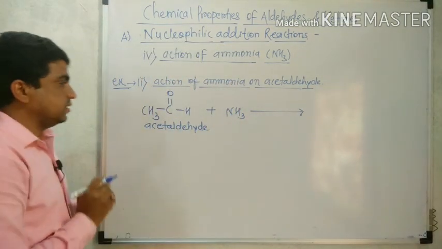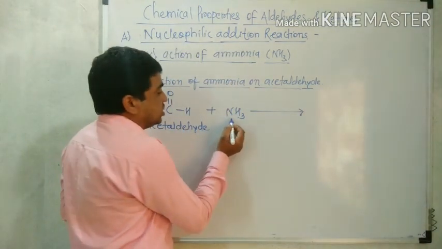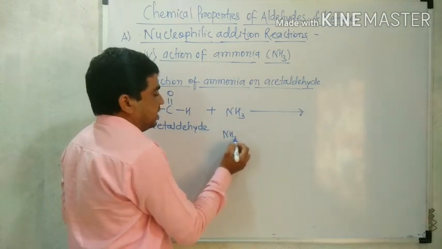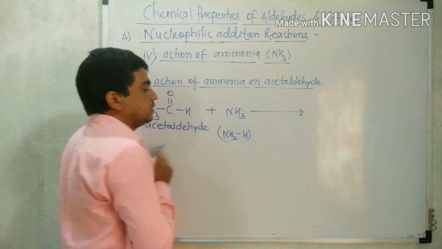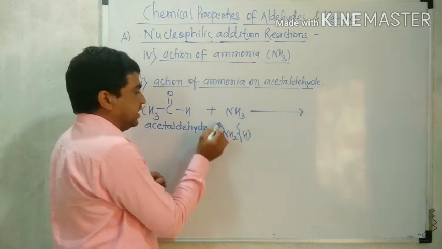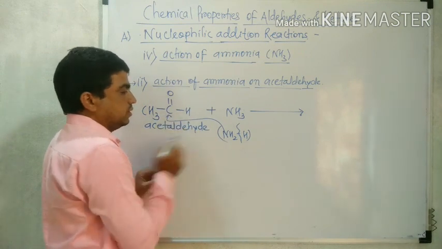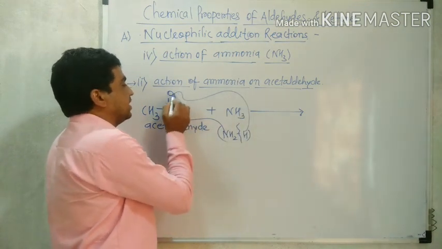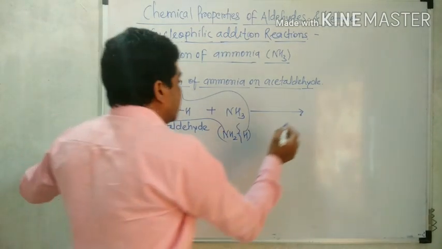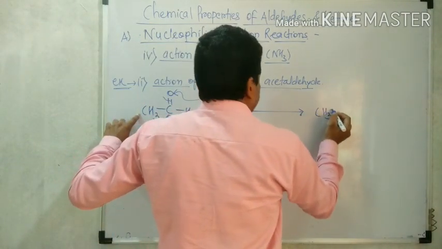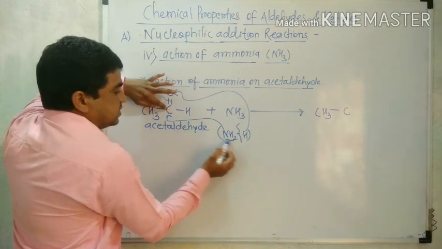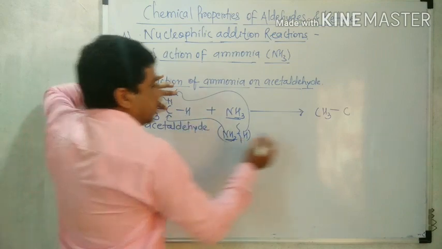So in this reaction, NH2 group from ammonia, this NH3 as like this NH2 H. So NH2 group from NH3 gets attached with carbon, and hydrogen gets attached with oxygen. This bond undergoes break. So what happened? CH3 C. That carbon gains NH2 from ammonia.